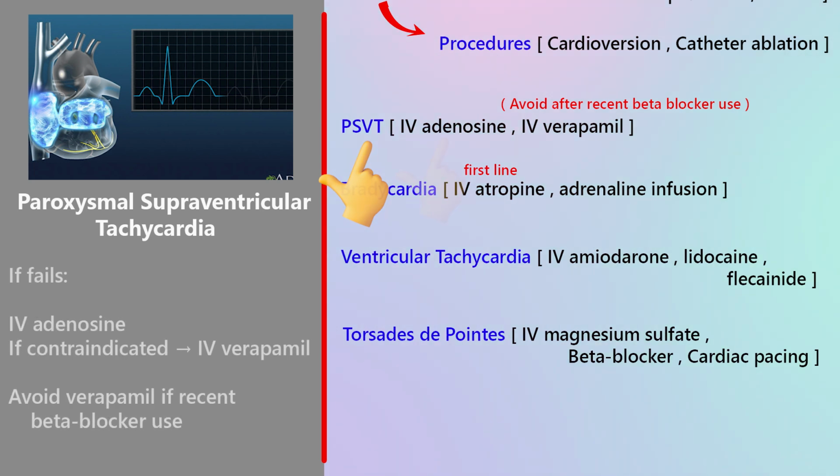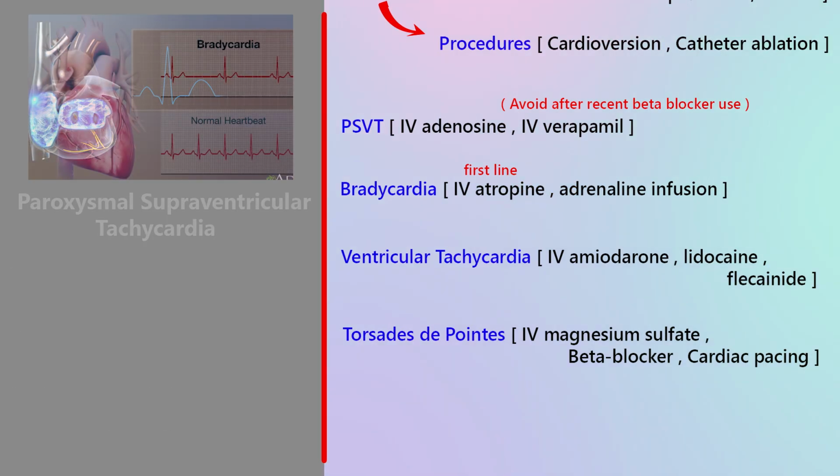If vagal maneuvers fail, next step, IV adenosine. Adenosine is fast-acting and often terminates PSVT immediately. If adenosine is contraindicated, use IV verapamil. But remember this safety rule: avoid verapamil if the patient recently received a beta blocker.